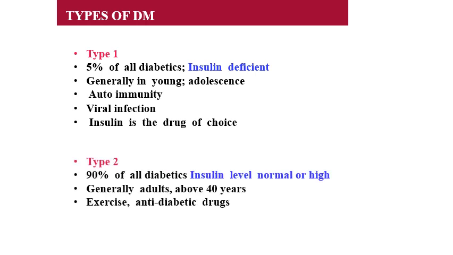And type 2. Type 2 is also known as non-insulin dependent diabetes mellitus, or adult onset diabetes mellitus. Why? Because the onset is generally above 40 years of age. That is why we can call it adult onset diabetes mellitus.